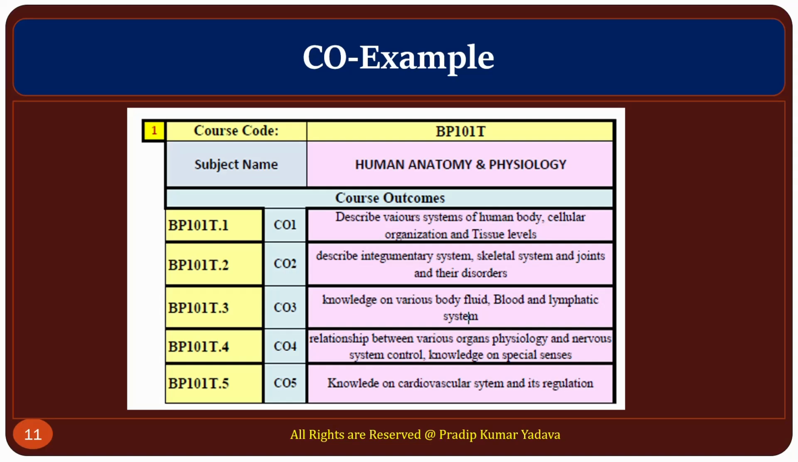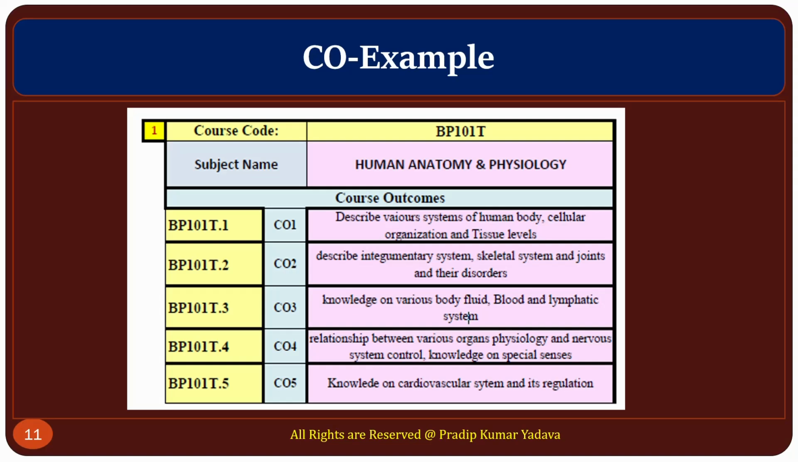Okay. So here the subject is Human Anatomy and Physiology, BP101T. Here you can see 5 course outcomes are defined: CO1, CO2, CO3, CO4, CO5. Here you are looking at BP101T.1. Basically, both are methods to define course outcomes. You can use CO1, CO2, or you can use BP101T.1. It totally depends upon you, but highly recommended is to just use CO1, CO2. Basically, that represents the course outcome. So here you can see course outcome one is: describe various systems of the human body, cellular organization, and tissue level.